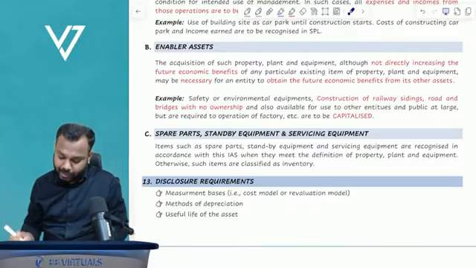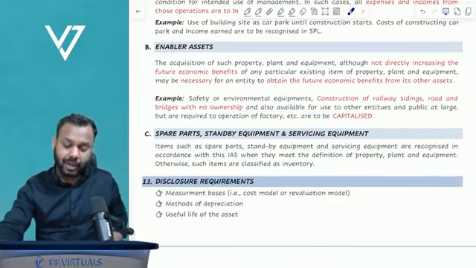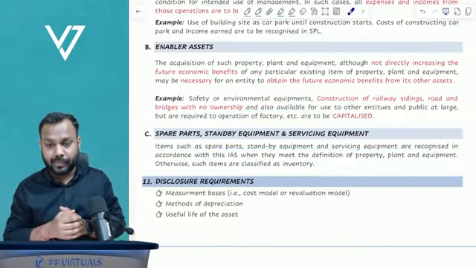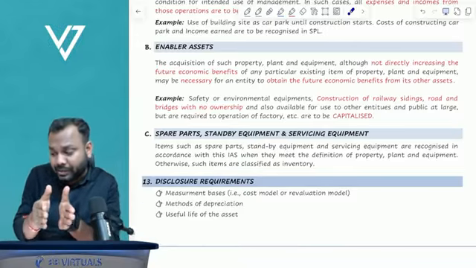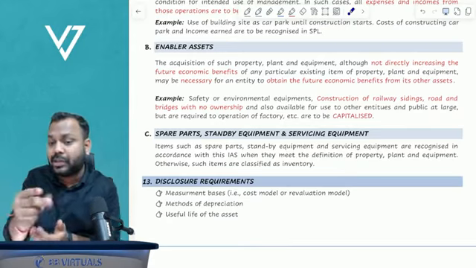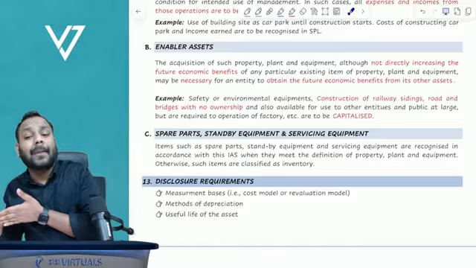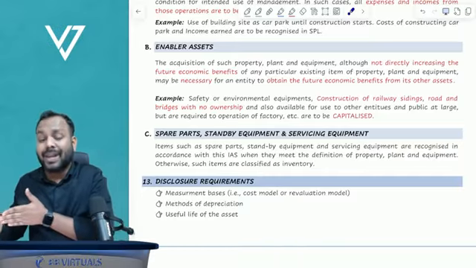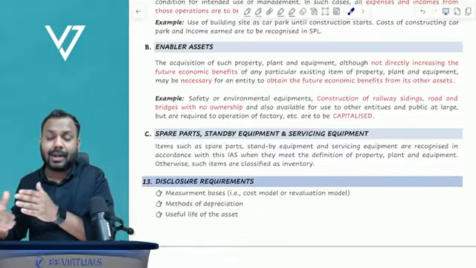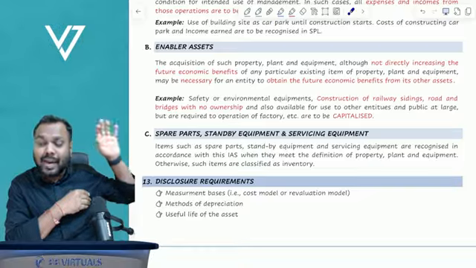Okay, spare parts, standby equipment or servicing equipment. Like for example, a fire extinguisher. Like for example, I have kept a separate laptop. Let's suppose this laptop goes off for some reason. I have kept a separate laptop so that I can take class on that laptop. That is a spare asset, right? I have taken a fire extinguisher. That is a standby asset.